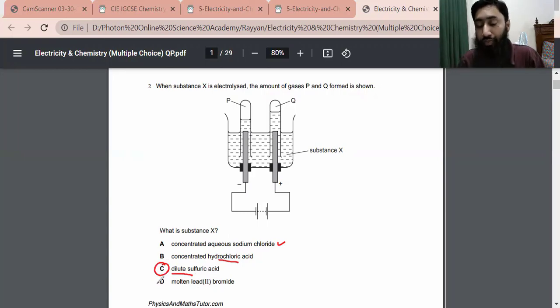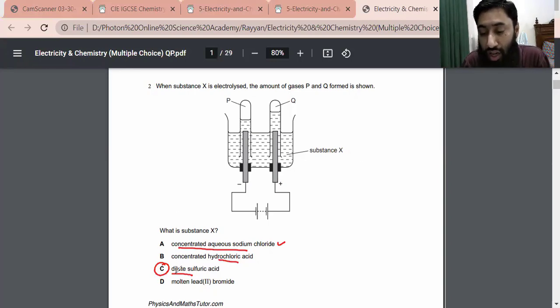The reason is, let me try to explain this. Why not option A, concentrated aqueous sodium chloride? No, it is not possible, because you see, this substance X contains a lot of dilute solution. Whatever the substance X is, it seems that it contains a lot of dilute solution.